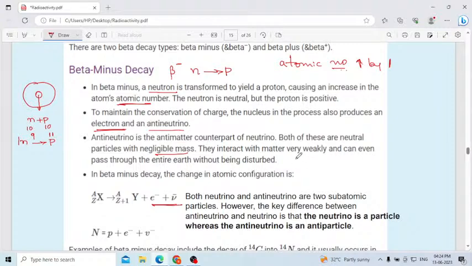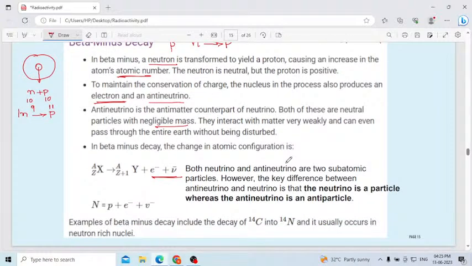They interact with matter very weakly and can even pass through the entire earth without being disturbed. The mass of the anti-neutrino is very small. Therefore the behavior of neutrino and anti-neutrino is almost the same. I included one more definition here. Both neutrino and anti-neutrino are subatomic particles. They don't possess any charge, but their masses are negligibly small.